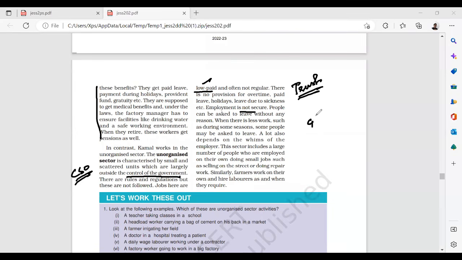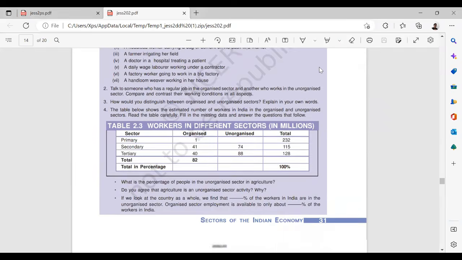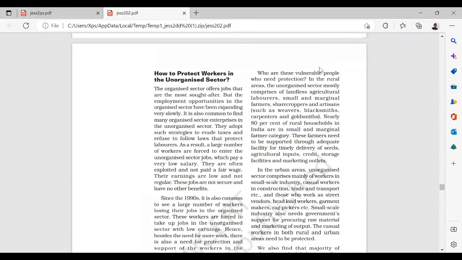In the government, the government will question you where you have gone. In the private sector, the private employer will question you where you have gone. In the unorganized sector, if you are going, it doesn't mean that you will come back. You may or may not come back, but there is no social security. We always talk from the workers' point of view, but from the institution's point of view also, the institution will not give you any sort of security. How to protect workers in the unorganized sector? It is very difficult to protect them.